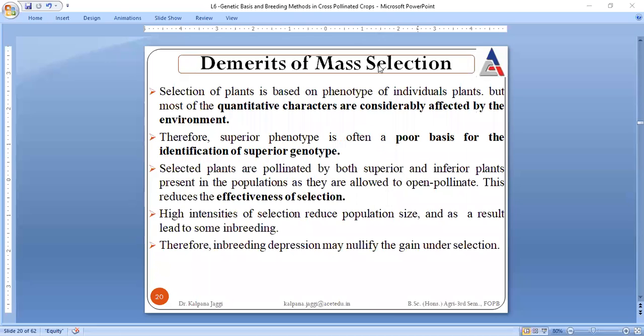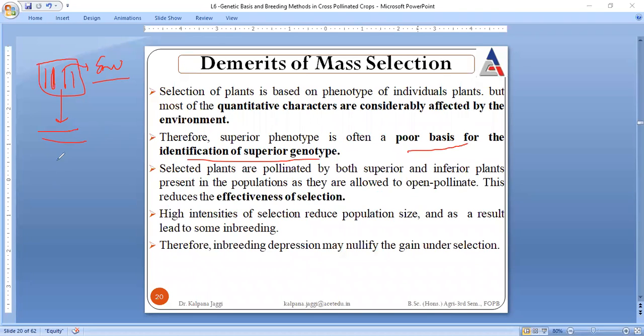Demerits means what? Say this is the male parent. Since we are not conducting the progeny test, these are the characteristics which are often affected by the environment. When we are no more conducting the progeny testing, we won't be able to put emphasis on whether the one we have selected is actually the one that was required or not. That means it is a poor basis for the identification of superior genotype.